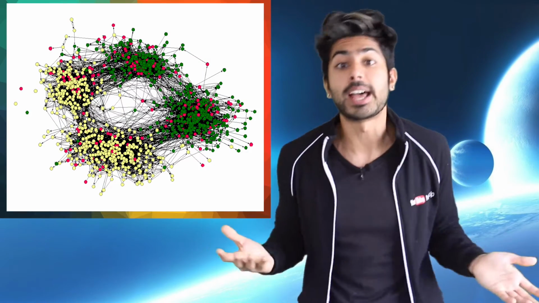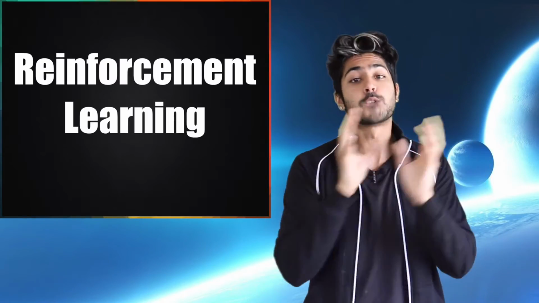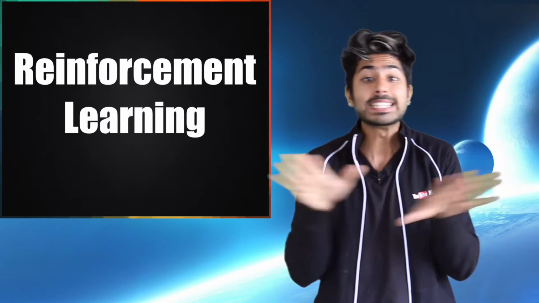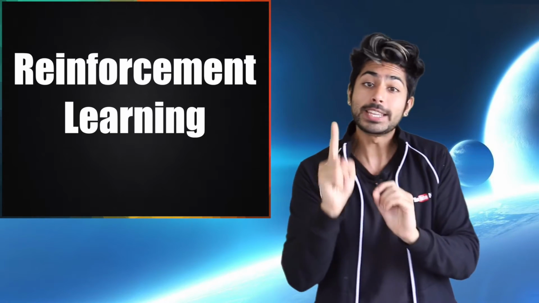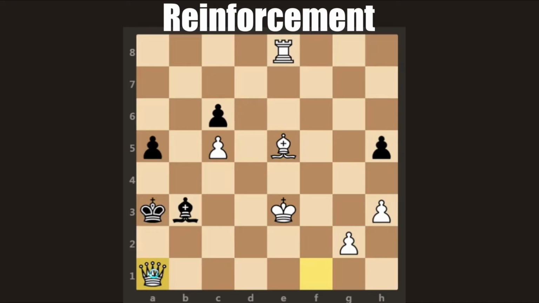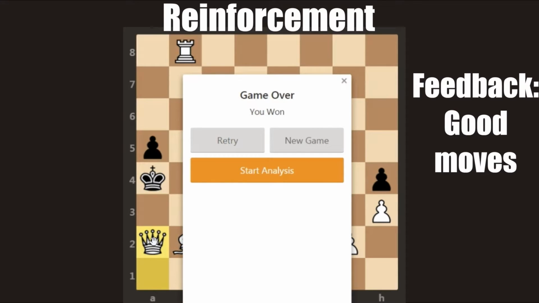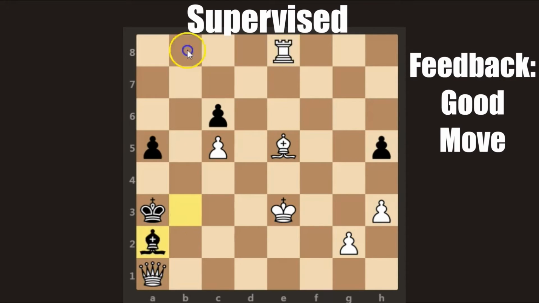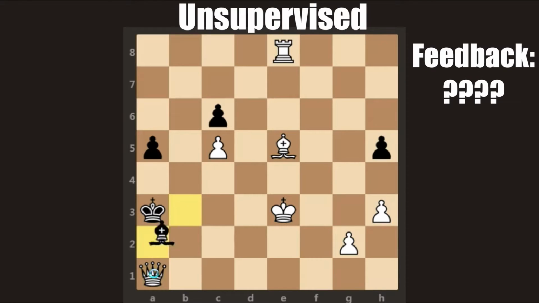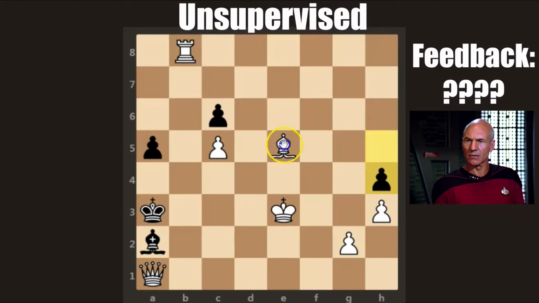It's messy and complex. And the third type is reinforcement learning. This is where a model isn't given feedback right off the bat. It only gets it if it achieves its goal. So if we're trying to create a reinforcement learning bot that can learn to beat humans at chess, it would only receive feedback if it won the game. Whereas in the supervised approach, we get feedback every move. And in the unsupervised approach, we never get feedback, even if it won.